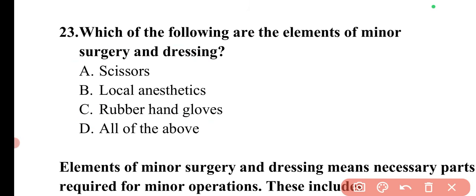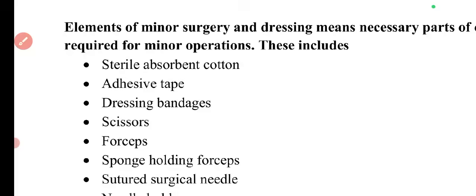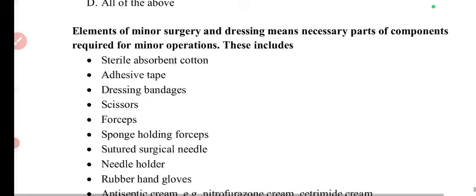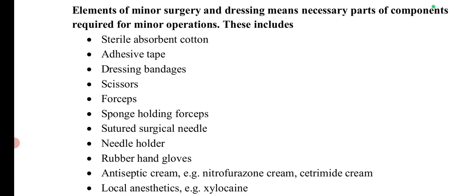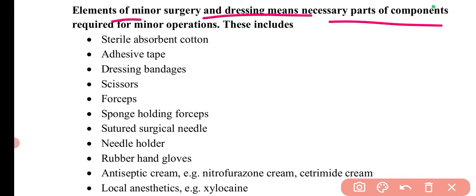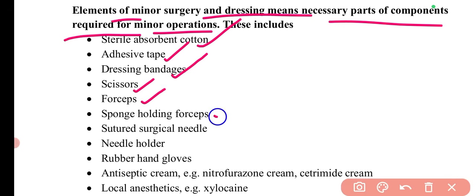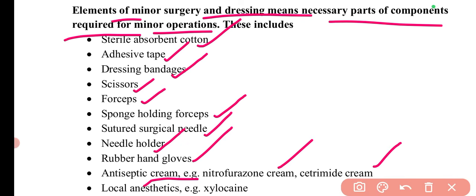Also, I have provided you the list of the elements of minor surgery and dressings. Elements of minor surgery and dressings means necessary parts or components required for minor operations. These include sterile absorbent cotton, adhesive tape, dressing bandages, scissors, forceps, sponge holding forceps, suture, surgical needle holder, rubber hand gloves, antiseptic creams like nitrophenazone cream, cetrimide cream, local anesthetics like xylocaine. So these are the different elements of minor surgery and dressings.